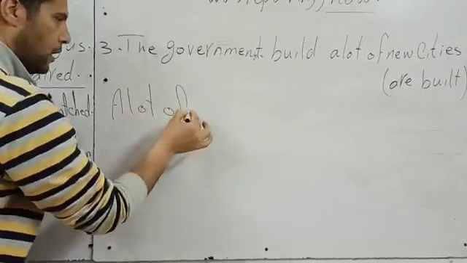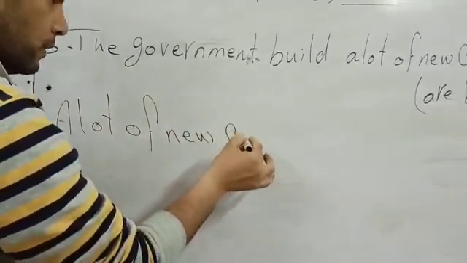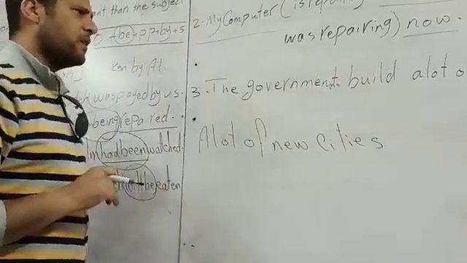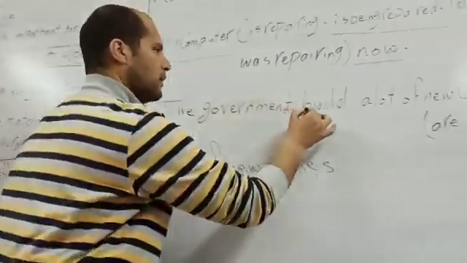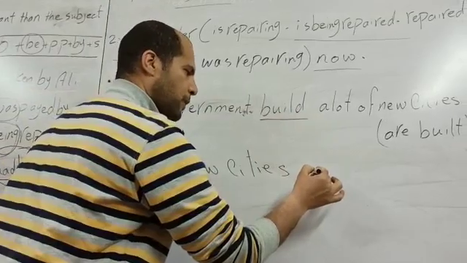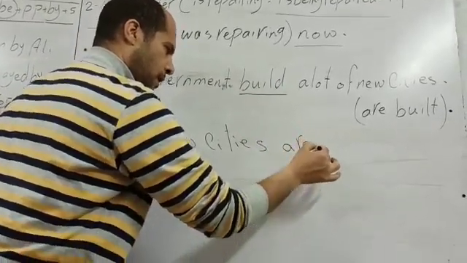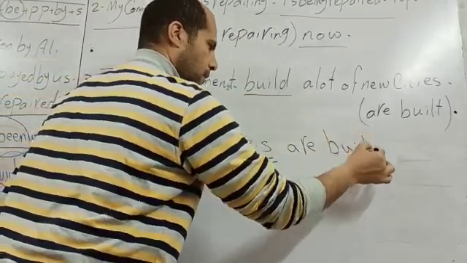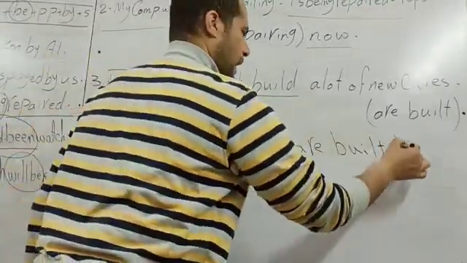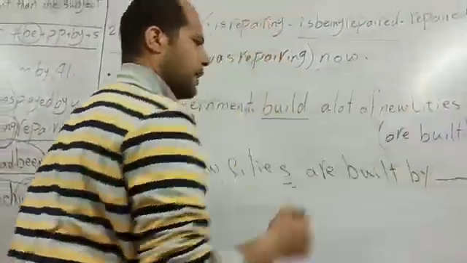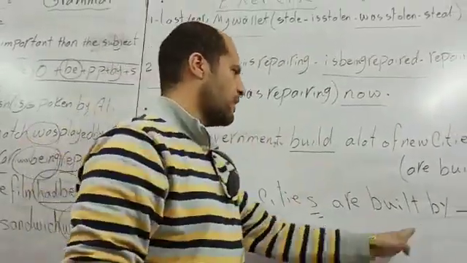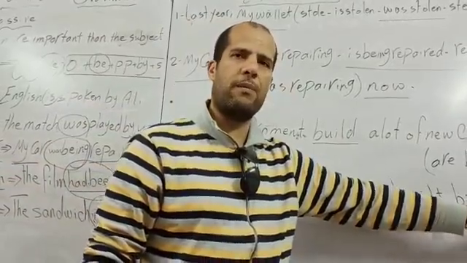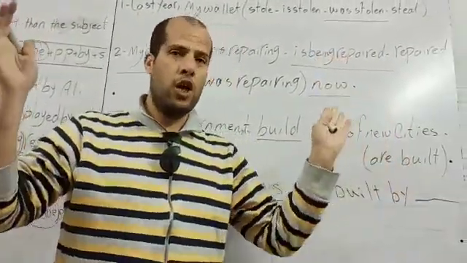It's a present simple, so the verb to be will be are, as it is cities, are built by the government. And if you don't mention that a lot of new cities are built by the government, there is no need to mention by the government because it is logically known.